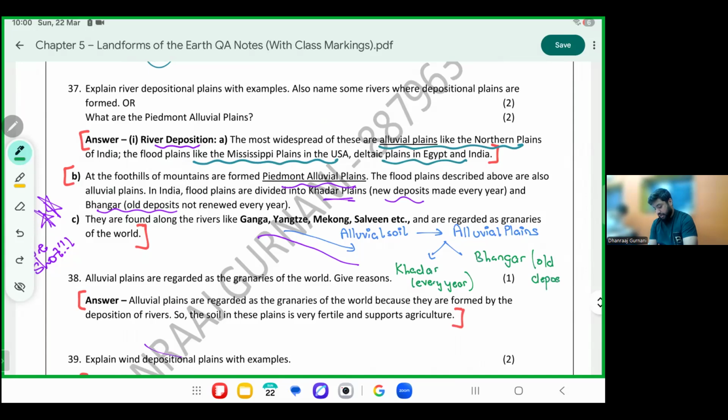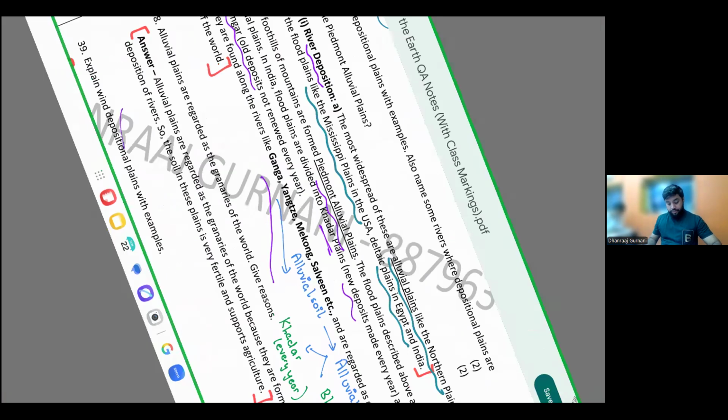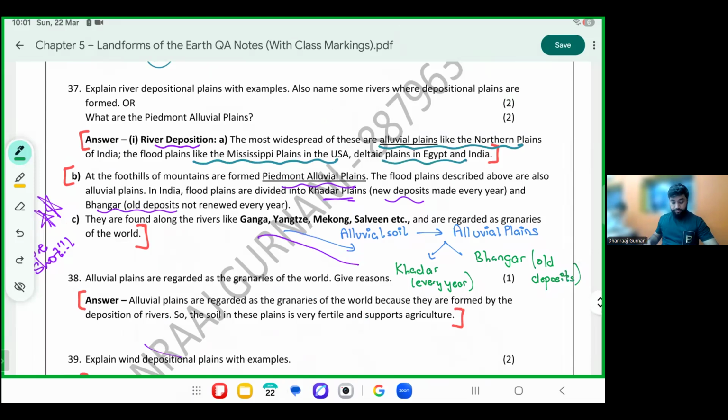Please draw this flow chart for reference. When it comes down, it is called alluvial plains. They are found near the Piedmont. Piedmont means foothills.